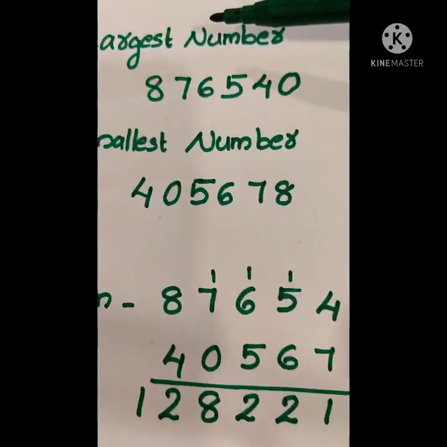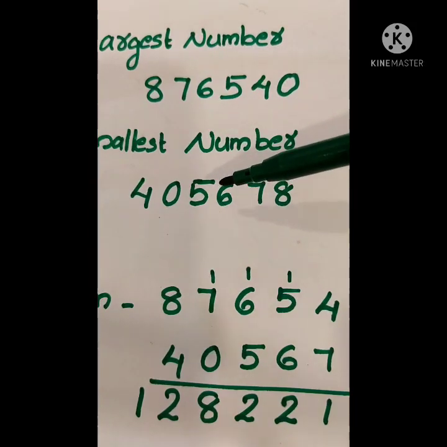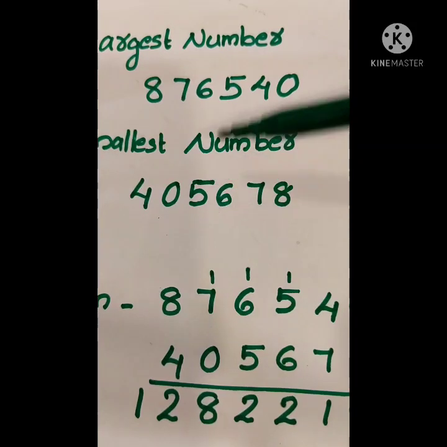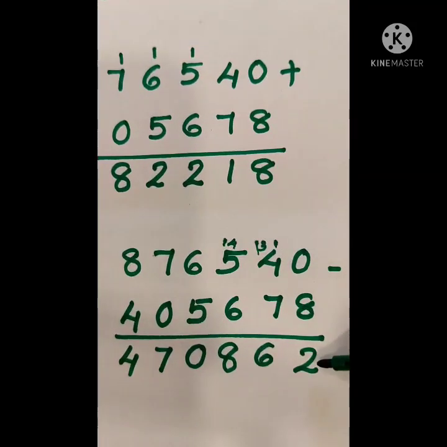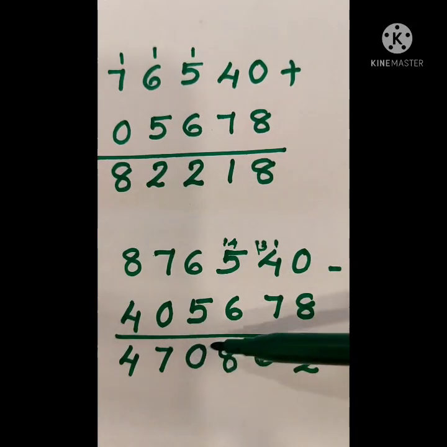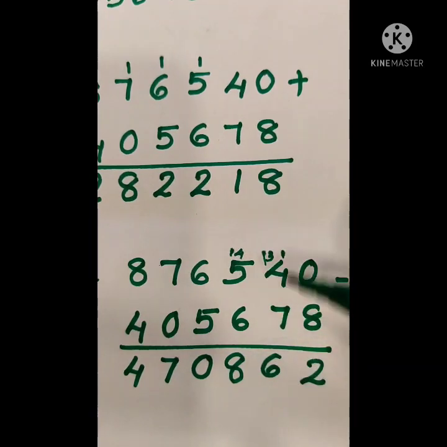Then we find the difference between the largest and the smallest number. Difference means subtract the smallest number from the largest number. The difference of the two numbers will be 4,70,862. Children, you must note down this calculation in your notebook.